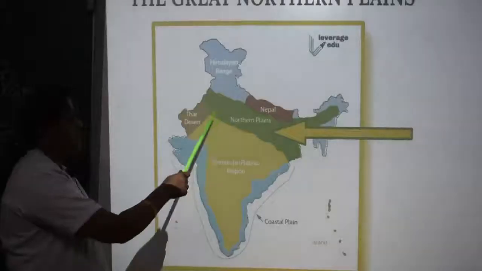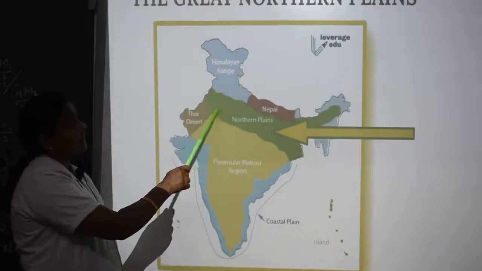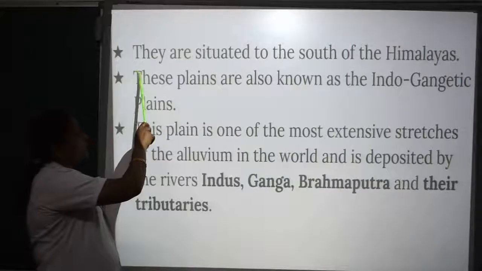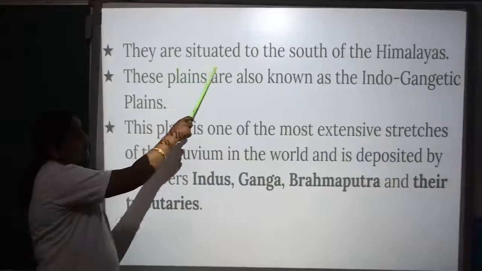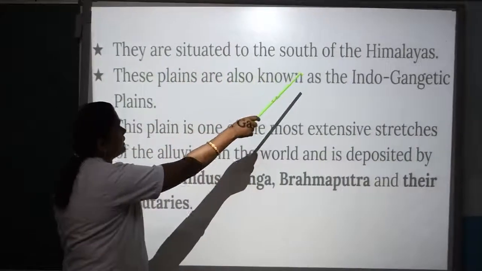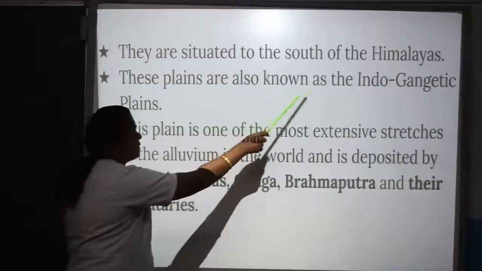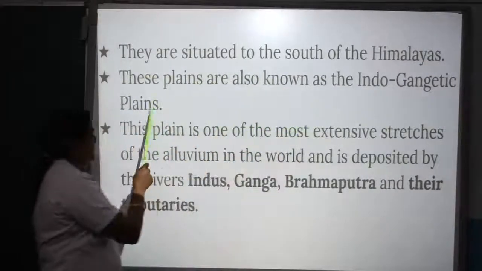I am here for the geography class. Today we are going to see Northern Great Plains under the subtopic Physiographic Divisions of India. In this picture we can see the green shaded areas are the Great Northern Plains. The Great Northern Plains are situated to the south of the Himalayas. These plains are also known as the Indo-Gangetic Plains.